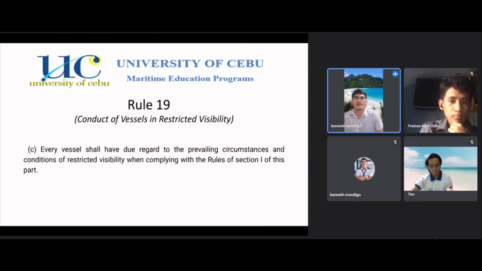Rule 9, narrow channels. So we still navigate on the starboard side and we still do not anchor in a narrow channel, and we should give way if we are fishing in a narrow channel. Sailing vessels under 20 meters should not impede in a narrow channel, and all of that still applies. And Rule 10, traffic separation schemes or TSS, we have to behave accordingly when we are navigating within that area. And next slide, please.